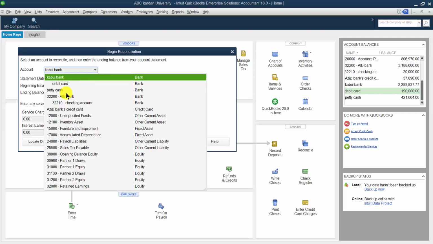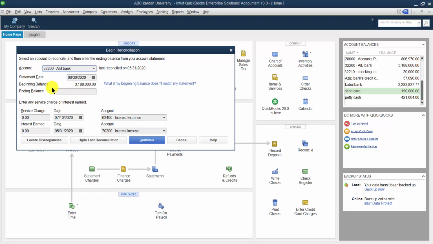Sorry, this was the AIB bank. When you go for the AIB, the previous balance which I mentioned as a closing balance now appears as an opening balance, right? Again, in order to select the ending balance, you have to check the chart of accounts and find out how much the balance is. So this was the purpose of the bank reconciliation statement: to compare our record with the bank.